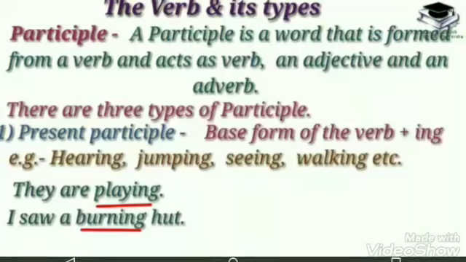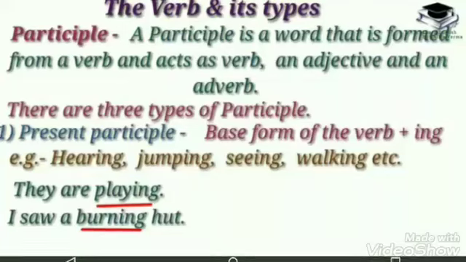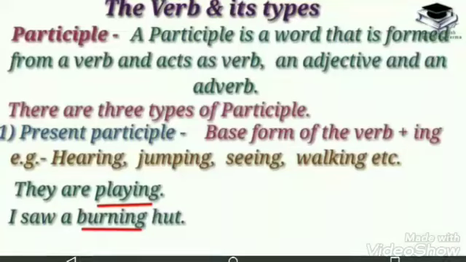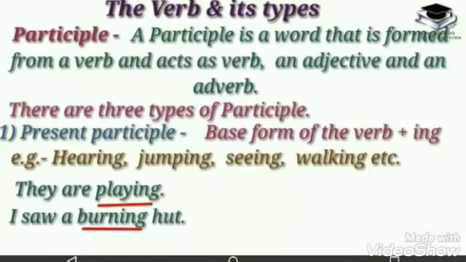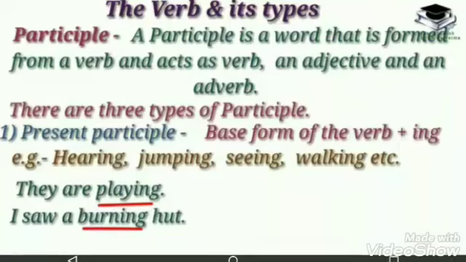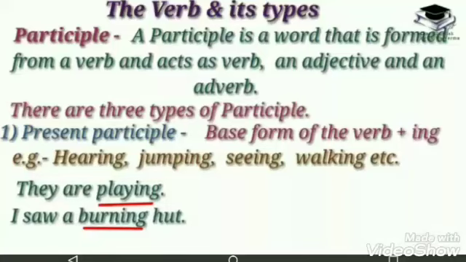Now we will see the participle. A participle is a word that is formed from a verb and acts as a verb, an adjective and an adverb. There are three types of participles. They are present participle, past participle, and the third is perfect participle.